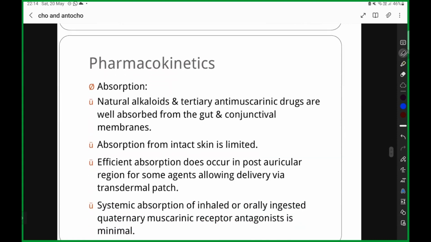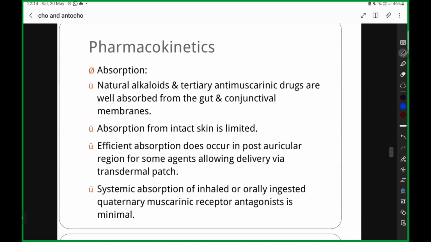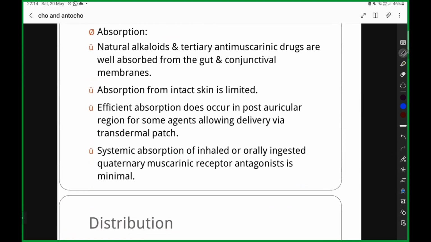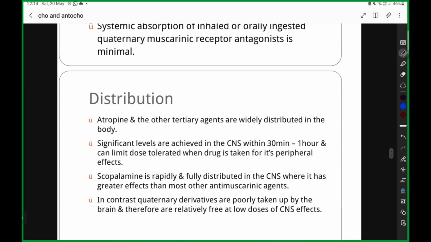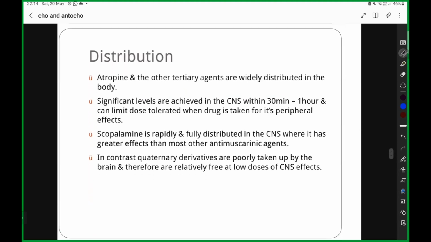First absorption. Natural alkaloids இதெல்லாம் well absorbed இருக்கும். They are also absorbed from the intact skin, but it is limited. Systemic absorption of inhaled or orally ingested quaternary muscarinic receptor antagonist is very minimal. Next, distribution. Your atropine and other tertiary agents are widely distributed in the body. Significant levels are achieved in the CNS within 30 minutes to 1 hour. Scopolamine is rapidly absorbed. That is why you use it as anti motion sickness, anti-muscarinic action of your scopolamine.